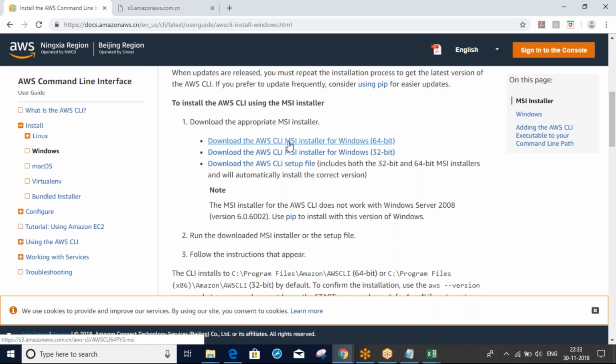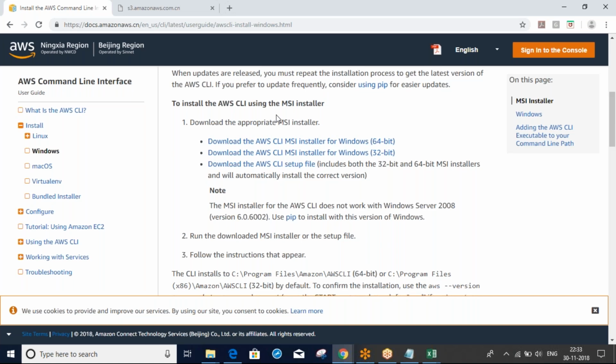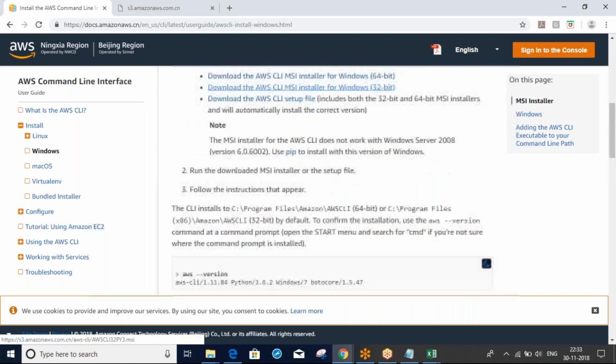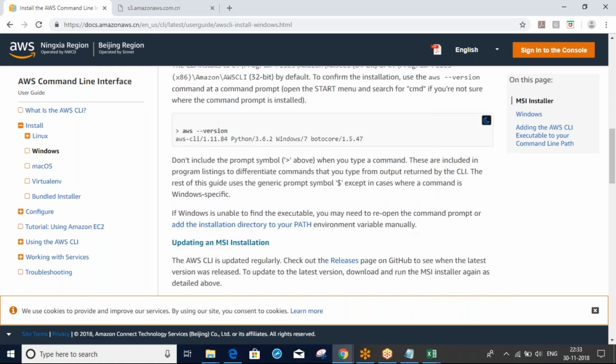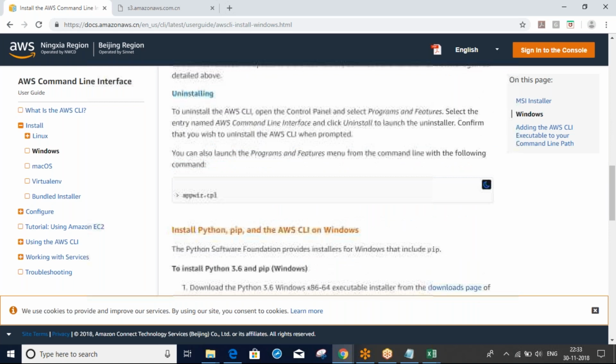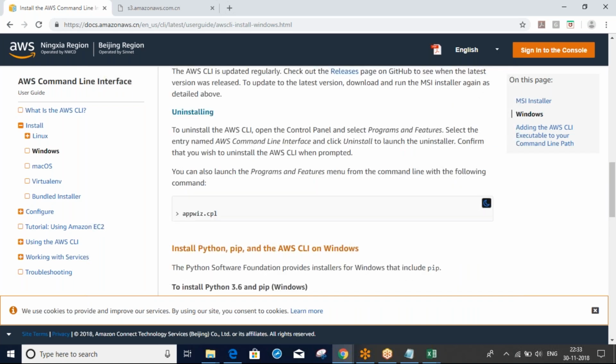I am trying. Let me check whether I am also getting the same error or not. For me also it's not working, same error.